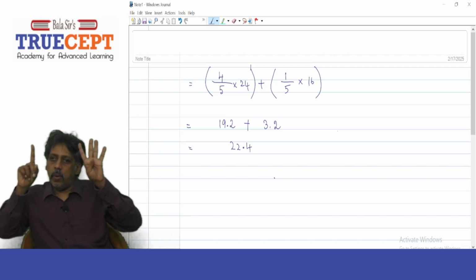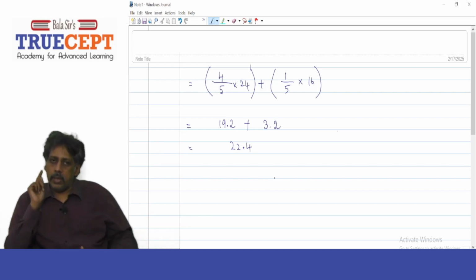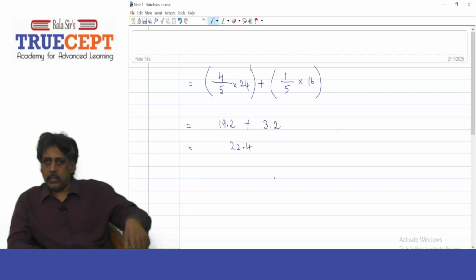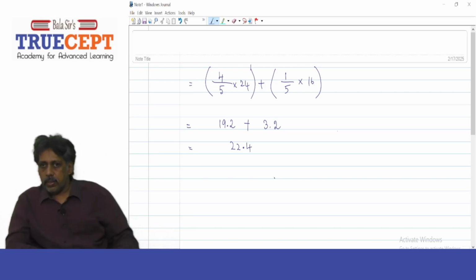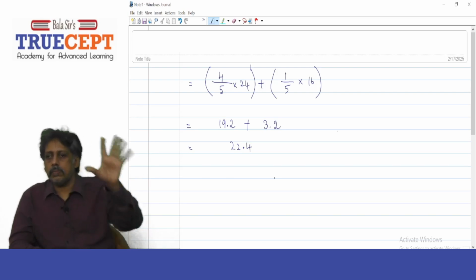So the weights are 4 by 5 and 1 by 5. So 4 by 5 into 24 rupees, the 24 rupees is given a weight of 4 by 5, 0.8. And then 16 rupees into 1 by 5. 19.2 plus 3.2 will work out to rupees 22.4.